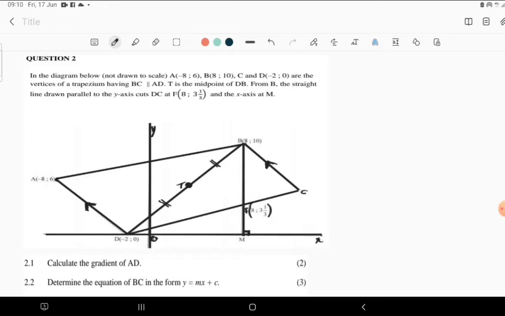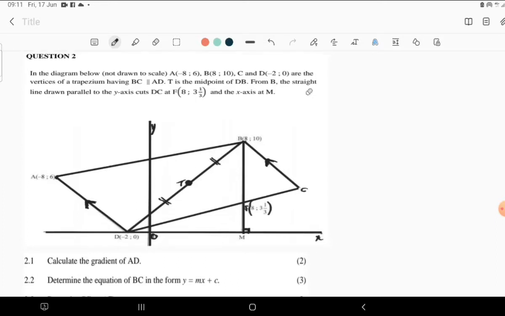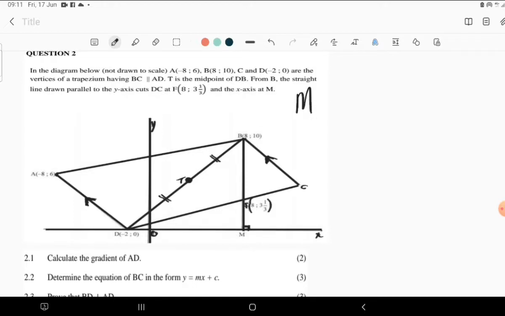Calculating the gradient of AD is easy when the line has 2 points, because you are going to use the formula. It's always the case that you start with this question in analytical geometry. What are we having? We're having the gradient of AD, which is given by y1 minus y2 divided by x1 minus x2. So this is what we have, so we can just substitute.